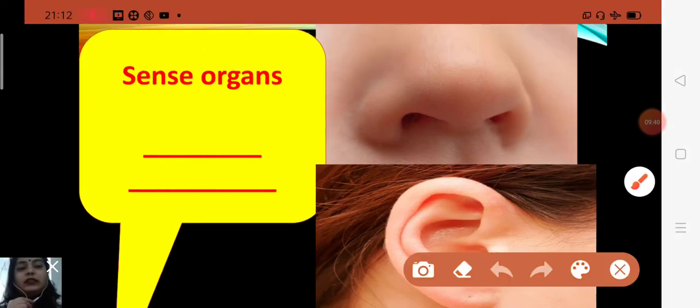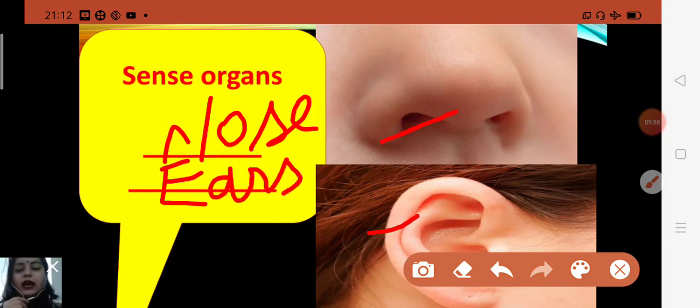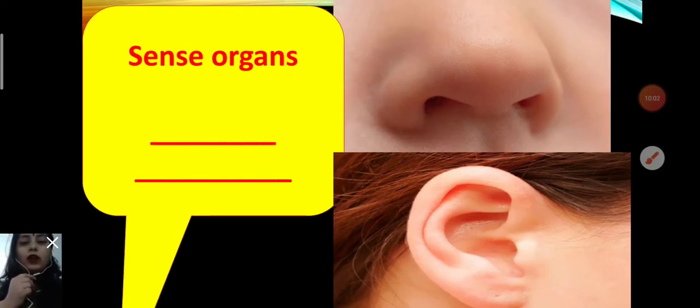You can see in this picture. Yes, nose, NOSE, nose, and our nose helps us to smell things. And now second, there you will write ears, EARS, ears, and our ears help us to hear music and sound, children. And what? We should not listen to loud music, children. Okay, now next.